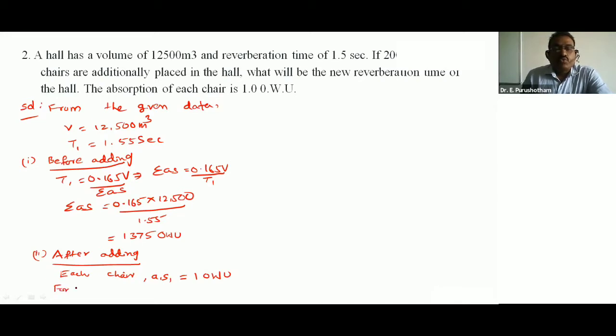For 200 chairs, that is equal to 200 into A1 S1, this is 200 into 1.